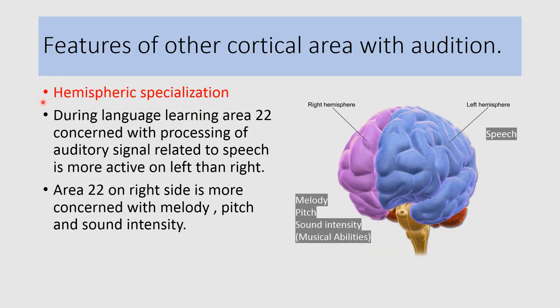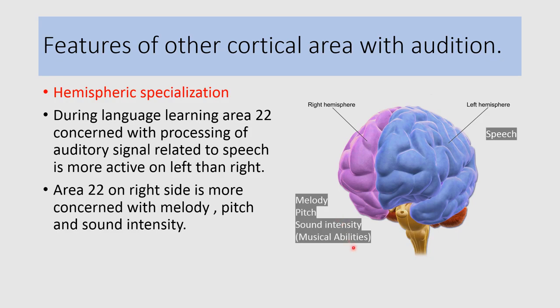Hemispheric specialization. Previously the term dominant hemisphere was widely used, so it was believed that one hemisphere is dominant in our brain. But now various studies suggest that each hemisphere has its own specialization. For example, area 22, which is concerned with the processing of auditory signals related to speech, is more active in the left hemisphere, and area 22 on the right side is more concerned with melody, pitch and sound intensity.